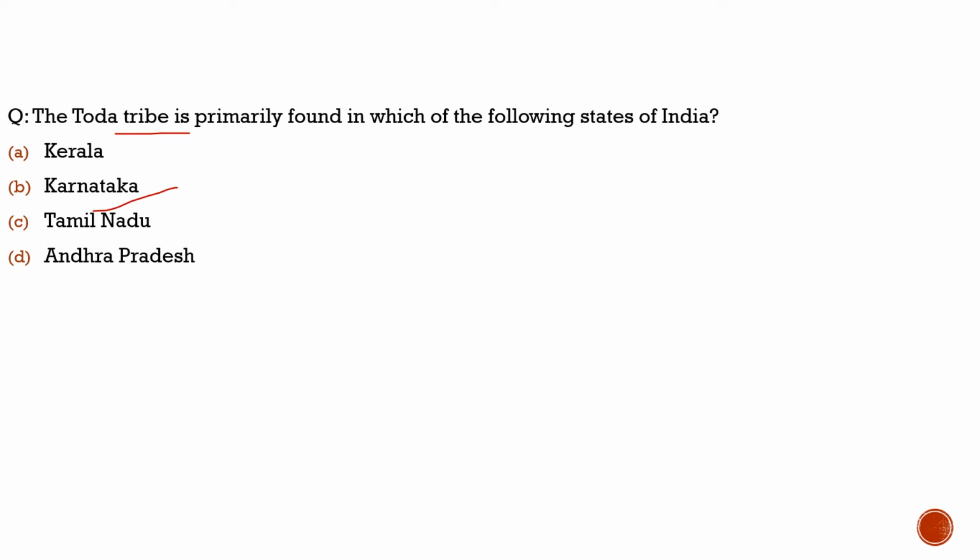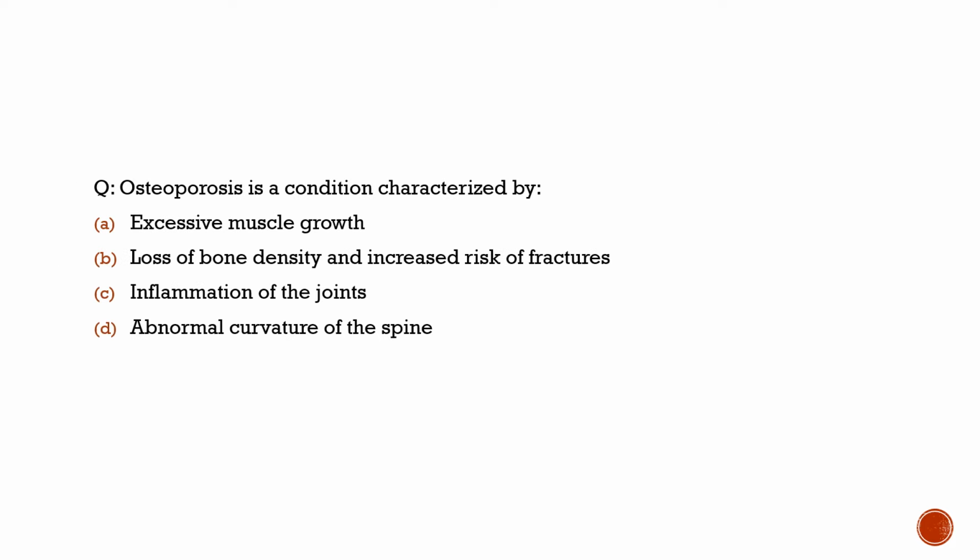So with this, let's move to the last question from today's current affairs. The question is about osteoporosis. It is a condition characterized by what? Why had we brought this question? Because there was an article about calcium intake and exercise being crucial for young adults, and how even young adults are suffering from osteoporosis.